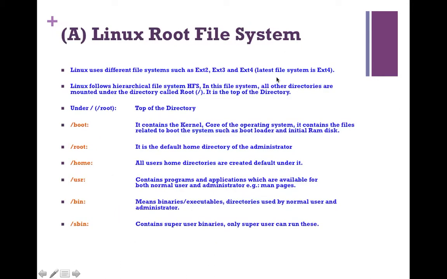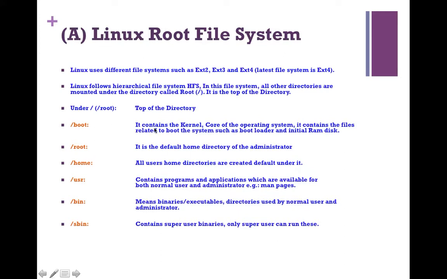Linux root file system. Linux uses different file systems such as ext2, ext3, and ext4. This ext4 is the latest file system. These are the extended file systems. Linux follows a hierarchical file system (HFS). In this file system, all other directories are mounted under the directory called root. That is, slash is the top of the directory. Under this top directory, some directories are mentioned here.